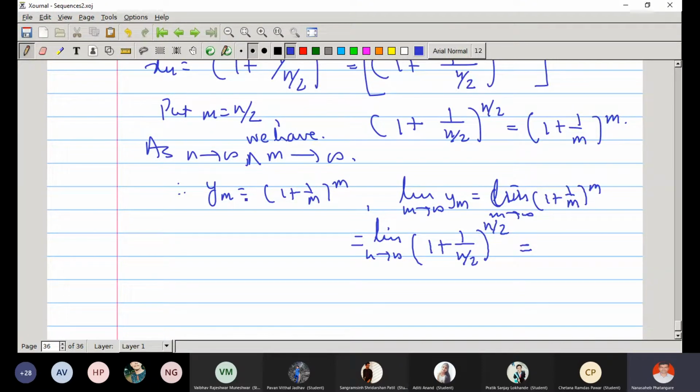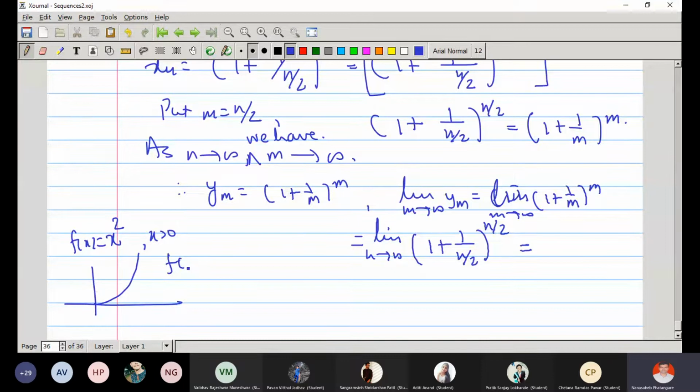Actually, this sequence is monotonically increasing. So in that case, the situation is simple whether your n is a natural number or not. For example, if you look at the function f of x equal to x square for positive x, the graph is like this, right?